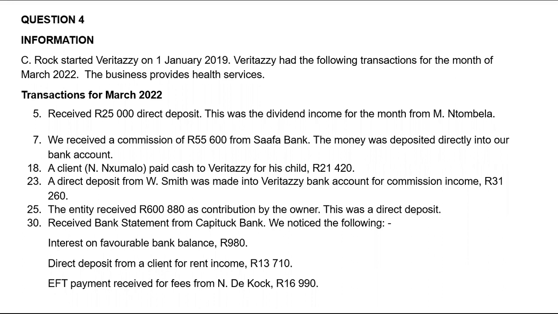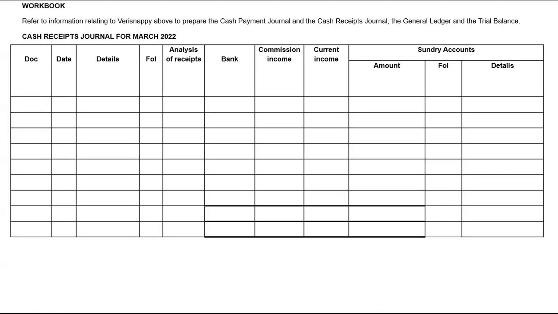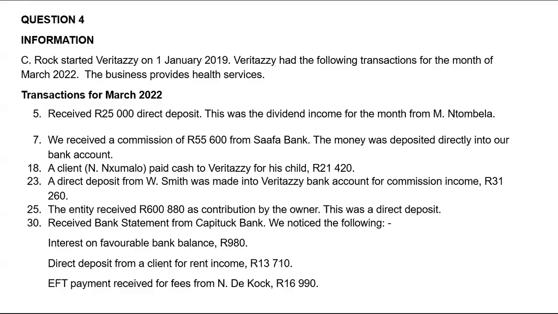Now, the first transaction, which happened on the 5th of March 2022, says that we received, which is your CRJ, obviously, because we received 25,000, which is a direct deposit. It doesn't go under analysis of receipts. It goes straight to bank. Two accounts are affected because we received that money. Obviously, bank is affected, and the other account that will be affected, they said this was the dividend income for the month from M. Ntombela. So basically, Veritas owns shares in M. Ntombela's business, in essence. That's what it simply says.